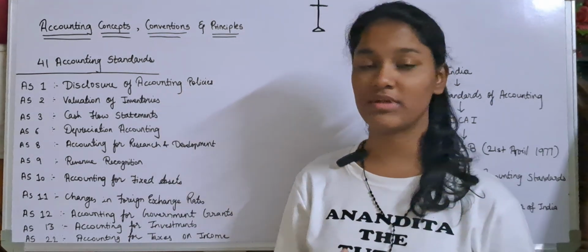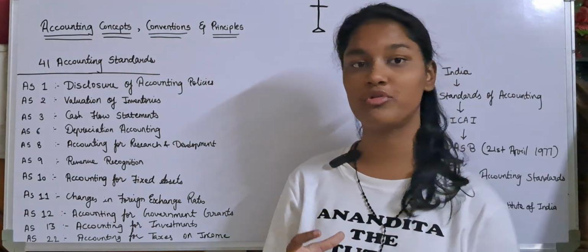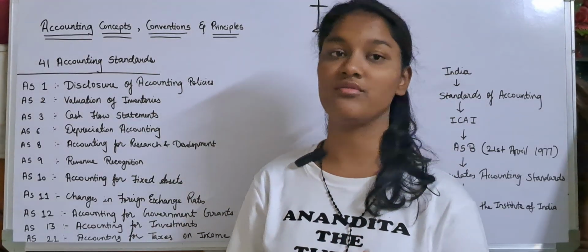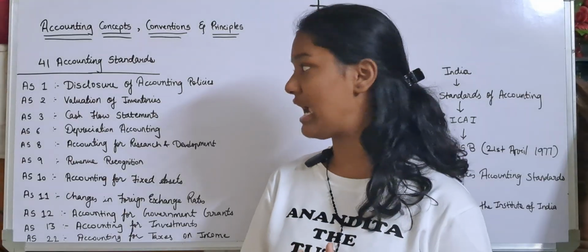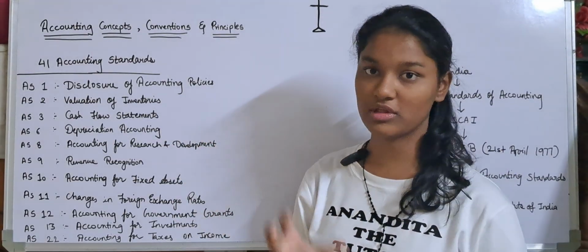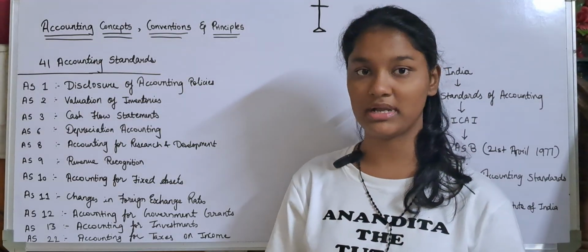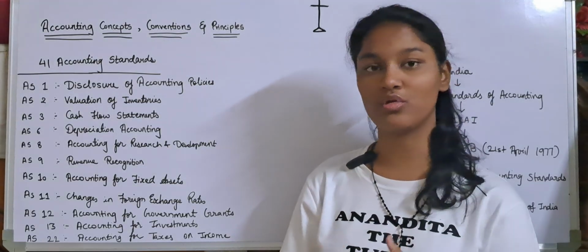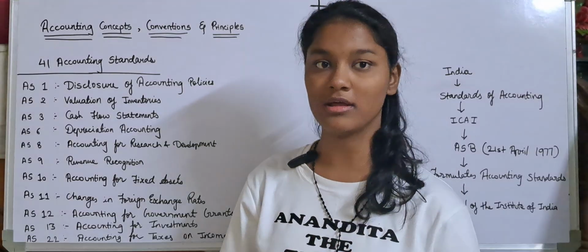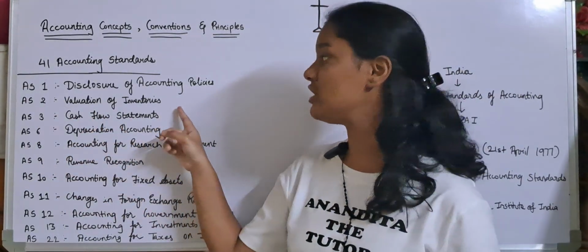Okay, so we had learned in the principles or the conventions that you have to always disclose the correct information. So that is all that is given in this accounting standard. Okay, you have to disclose your proper and true accounting information. Okay, there should be no fraud, there should be fewer errors. Okay, then AS2, valuation of inventories.